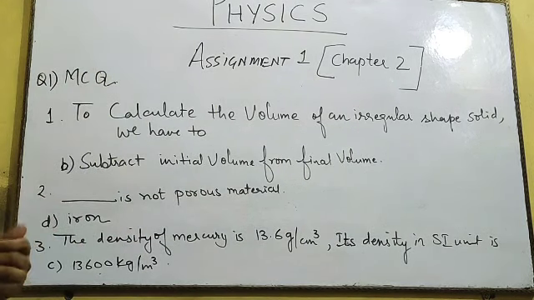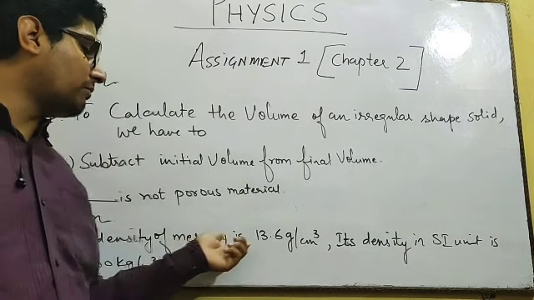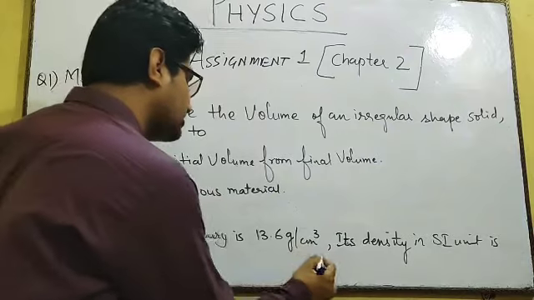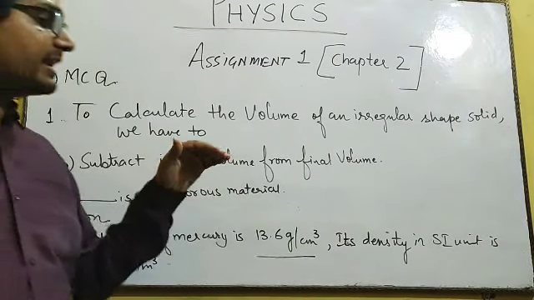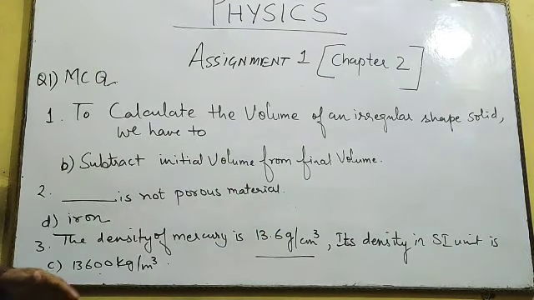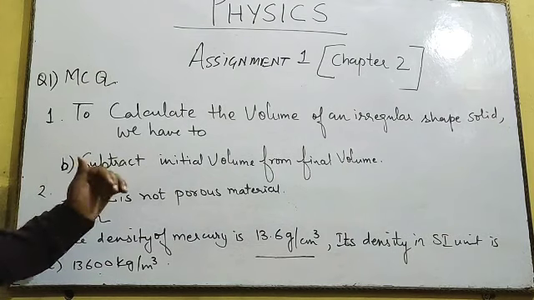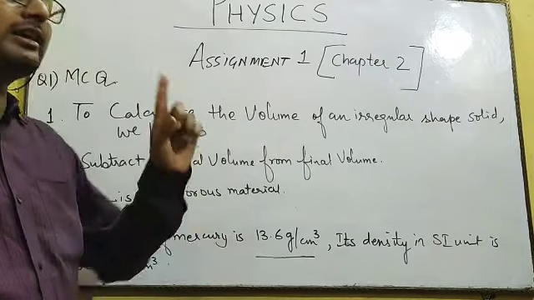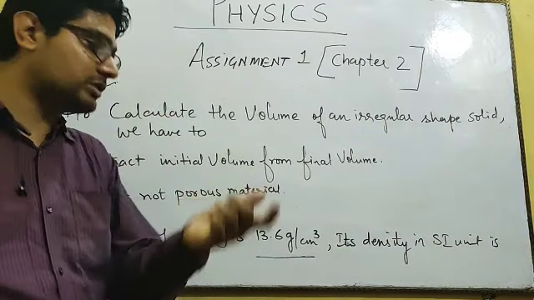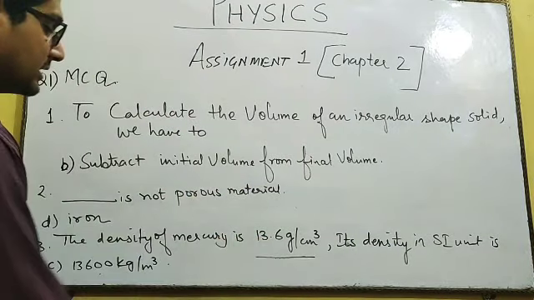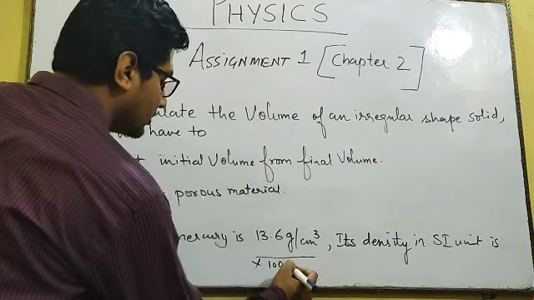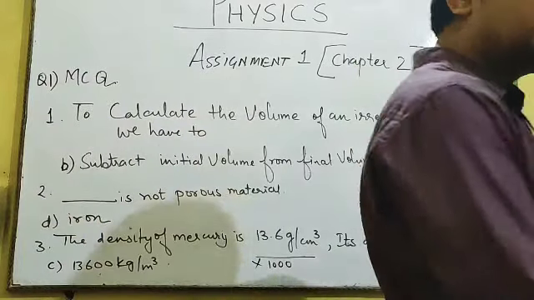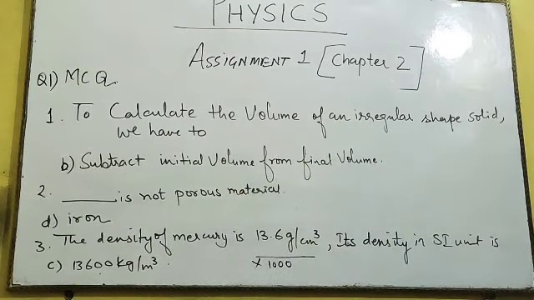The density of mercury is 13.6 gram per centimeter cube, that is in the CGS unit. In the SI unit, the density will be multiplied by 1000. Remember, if it is given in gram per centimeter cube, you have to convert it to kg per meter cube by multiplying by 1000. On multiplying 13.6 by 1000, you will get 13,600 kg per meter cube.